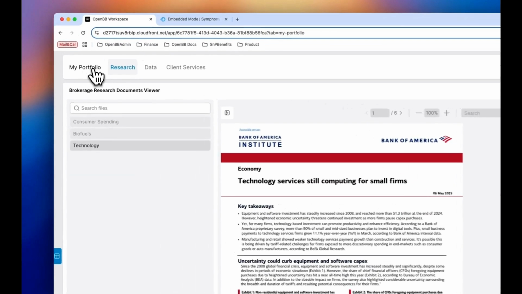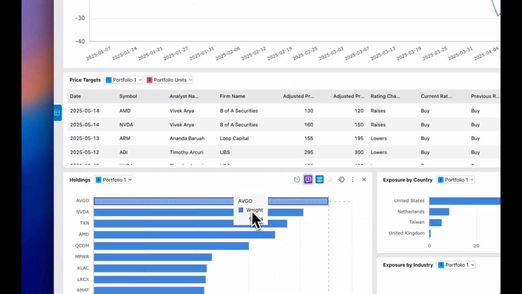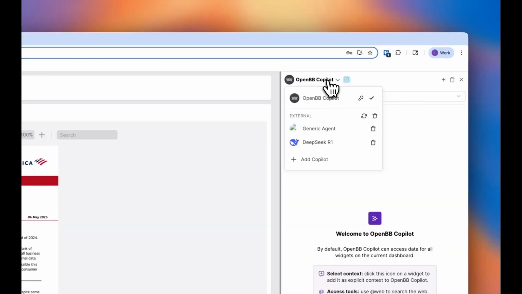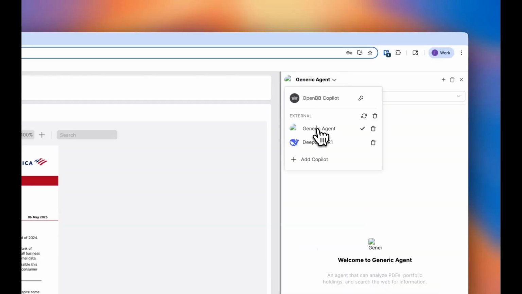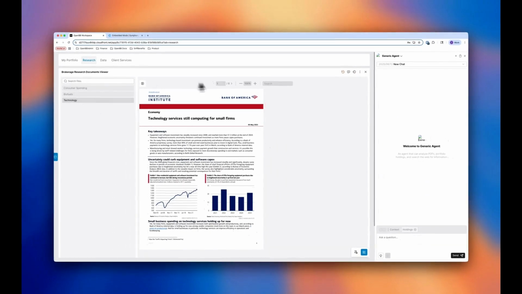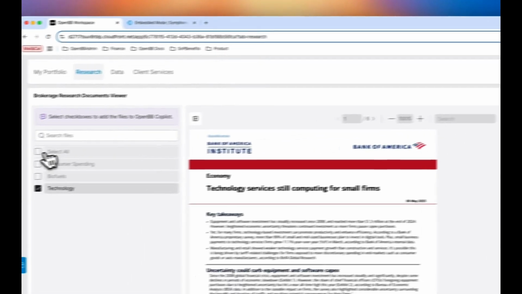What I'm going to do is that I actually add my holdings of portfolio one into context. I actually would like to work with a different agent that is custom designed to summarize research PDFs quite well. So I'm going to add this stack of 3 PDFs, and I've already engineered my prompt. You can access your pre-engineered prompts through this light bulb. So here's my use case.